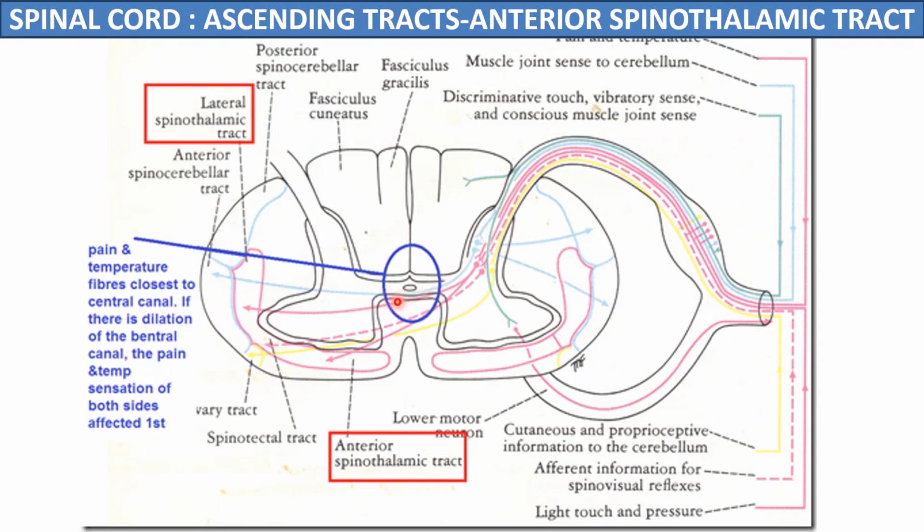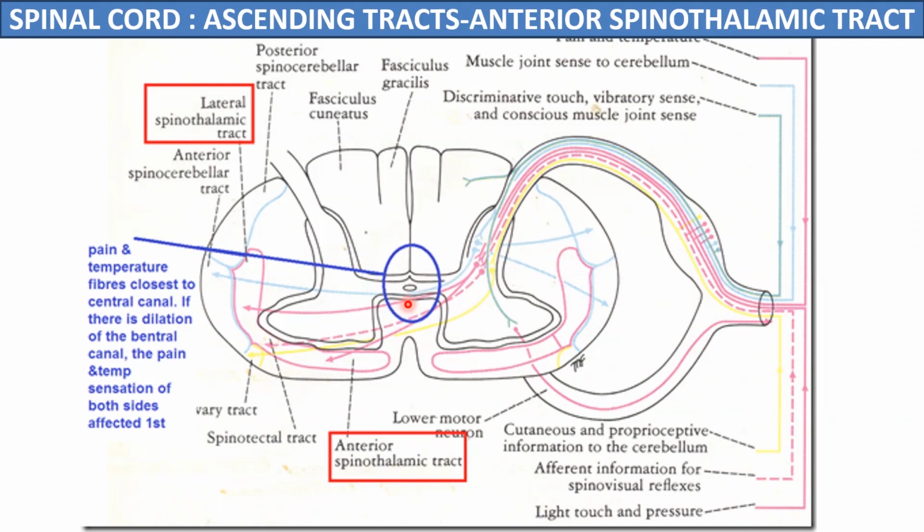So at this level, there will be fibers from both sides of the body. If a lesion occurs at this level in the spinal cord, it will result in loss of pain and temperature sensation from both halves of the body, because the lateral spinothalamic tracts of both sides are present in front of this central canal. They are crossing at this level.